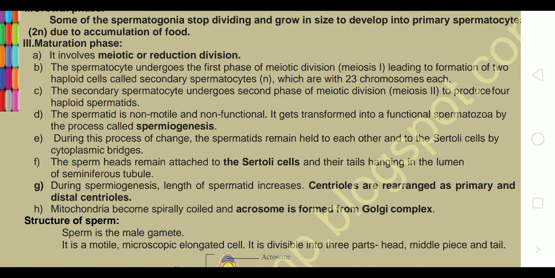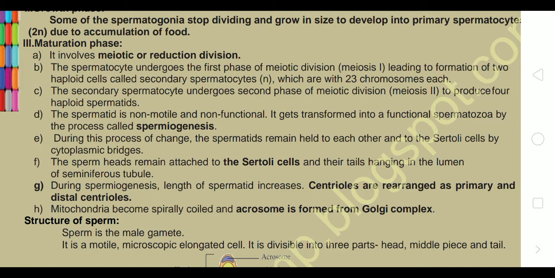During spermiogenesis, some changes take place. Spermatids remain held to each other and to the Sertoli cells by cytoplasmic bridges. That is just to hold them to the Sertoli cells. Sperm heads remain attached to the Sertoli cells and their tails hang in the lumen of the seminiferous tubule. So the surface which attaches to the Sertoli cell will become the head, and the rest is where the tail forms.